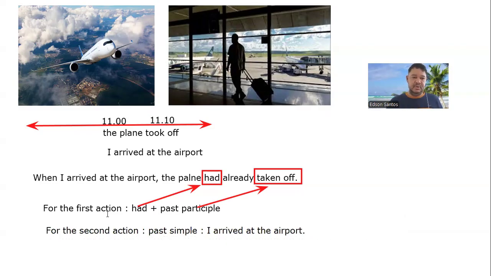Okay, so we are talking about two actions that happened in the past. One action happened before another action or earlier than the other action. When I arrived at the airport, the plane had already taken off. I misspelled plane here. Okay, the plane had already taken off.